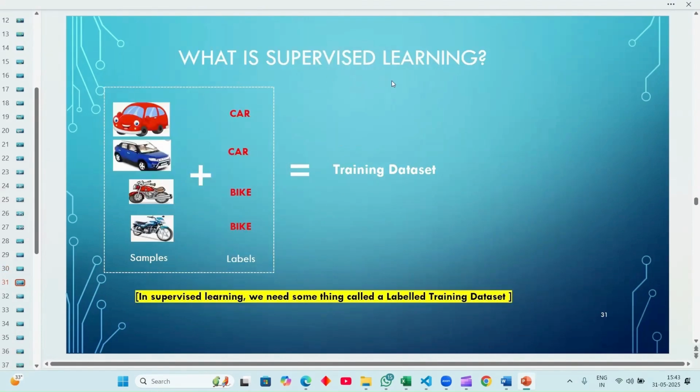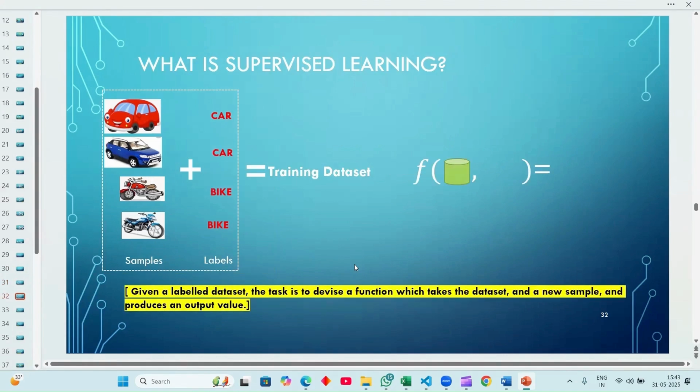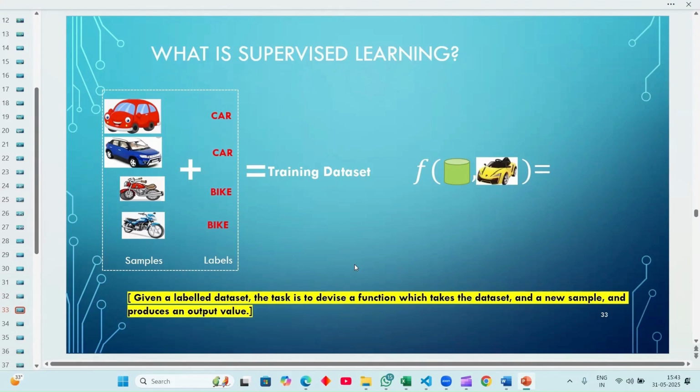From this, what is supervised learning? Let's try and learn supervised learning. So we have identified the data set samples and we have the labeled data, car, bike. We assign them to train the data. In supervised learning, we need something called a labeled training data set. Okay. After that, we assign a formula. Given labeled data, the task is to devise a function which takes a data set and a new sample and produces an output value. So in it, we easily assign the values one by one, equal to the labels or samples.